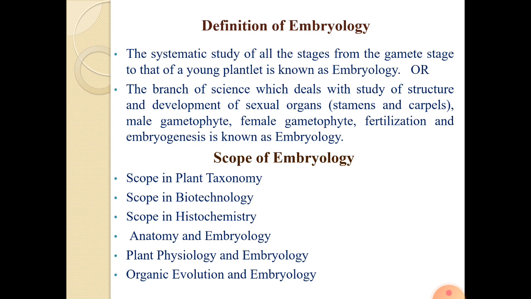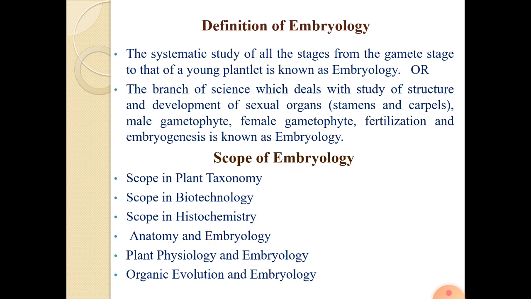And the last point is organic evolution and embryology. Many plant groups are diverse in the nature and development of embryo. By this, one can understand the primitiveness and advanced nature of the plants at the embryonic stage. So, embryology helps in tracing the evolutionary lines in plant groups.